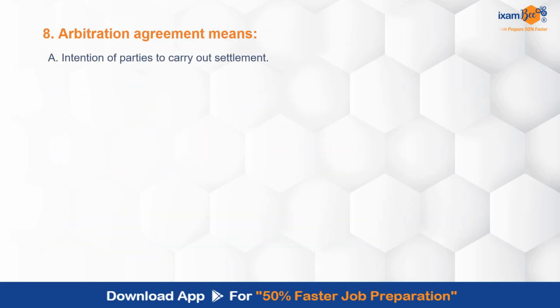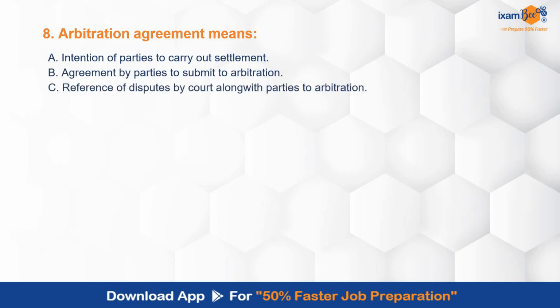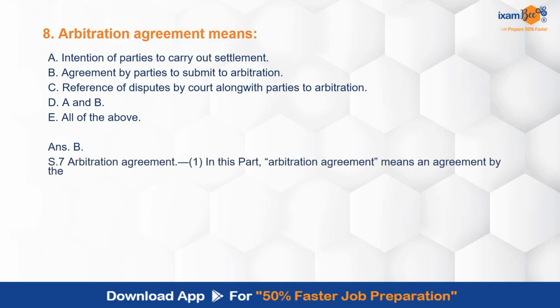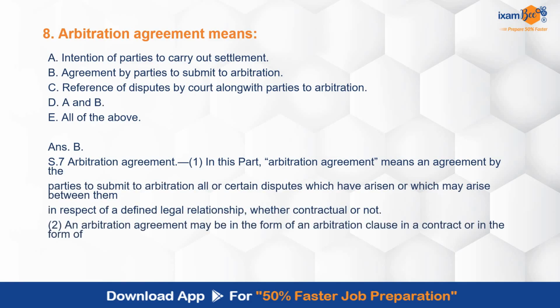Arbitration agreement means: intention of parties to carry out settlement, agreement by parties to submit to arbitration, reference of disputes by court along with parties to arbitration, A and B, all of the above. What is the meaning of arbitration agreement? The correct answer will be B, agreement by parties to submit to arbitration. Section 7 is a very important section, and I would say that you should be very thoroughly prepared with this provision.